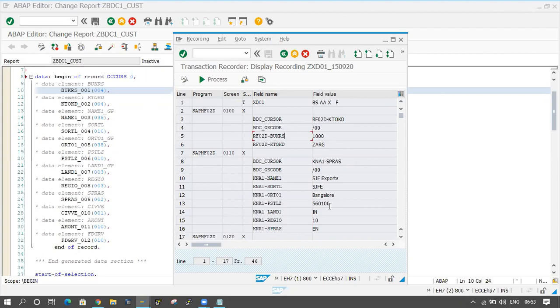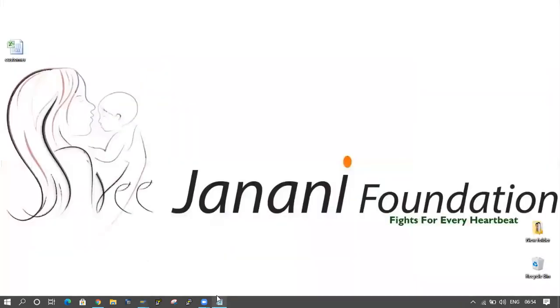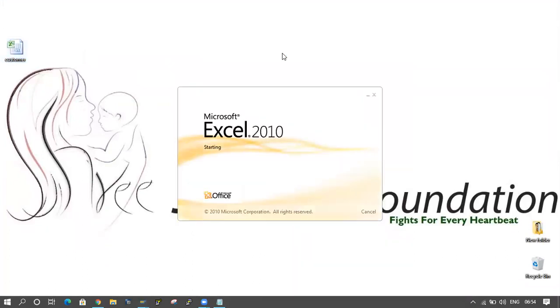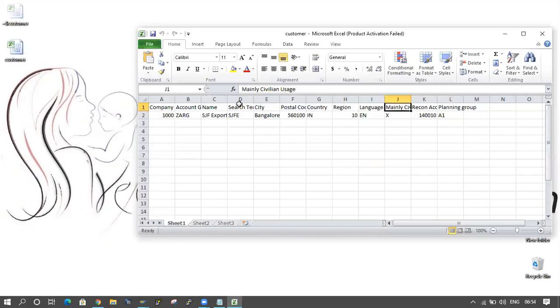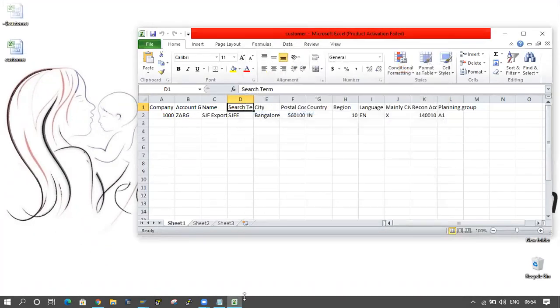Okay, next one is SORTL. SORTL means sort key, something like that, right? System.